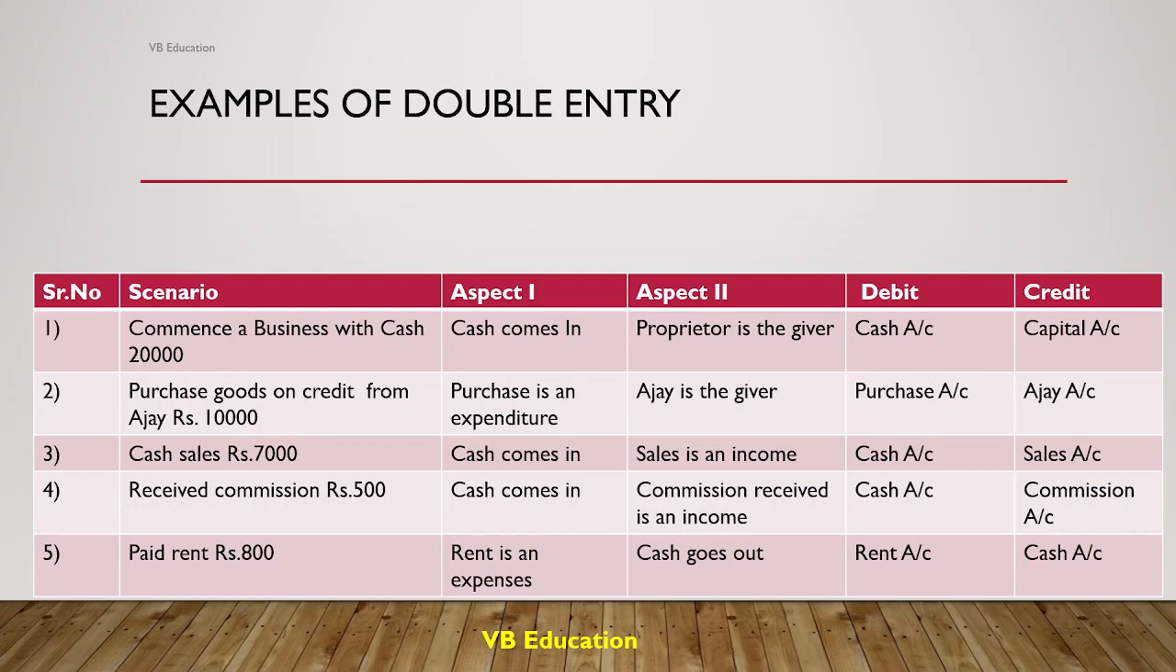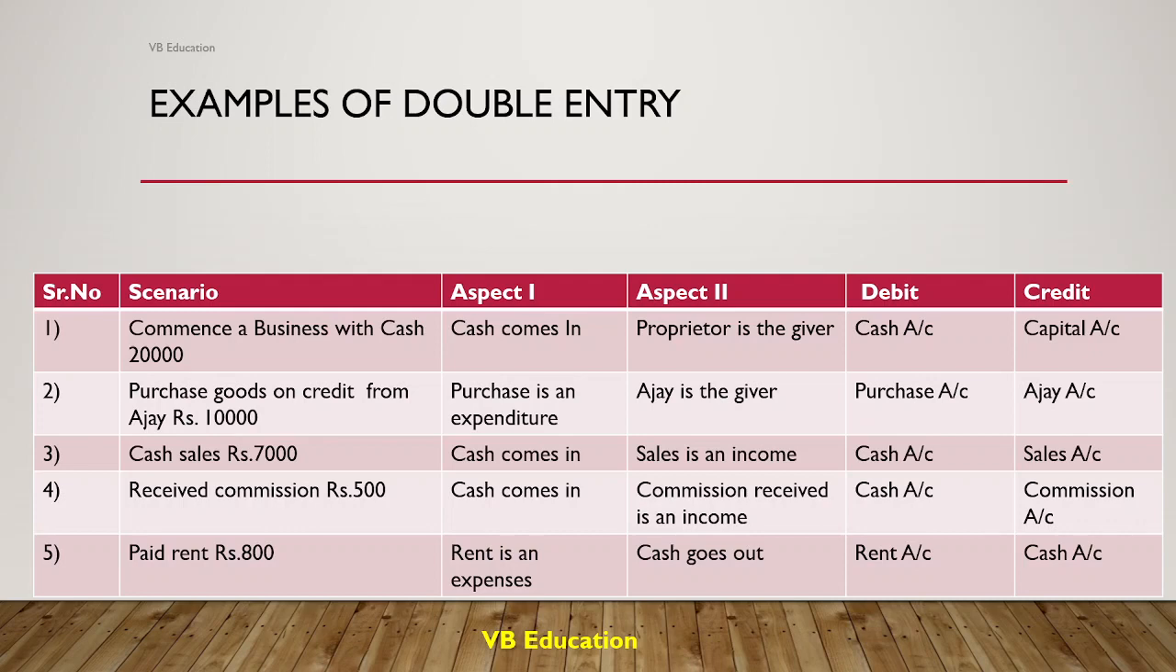Which account will be debited? Yes, the cash account will be debited. Why? Because cash comes in. And which account will be credited? The capital account of Vinayak or the proprietor. Because the proprietor is the giver of capital. He is providing the capital for the business. So capital is credited when it is increased. So credit capital.